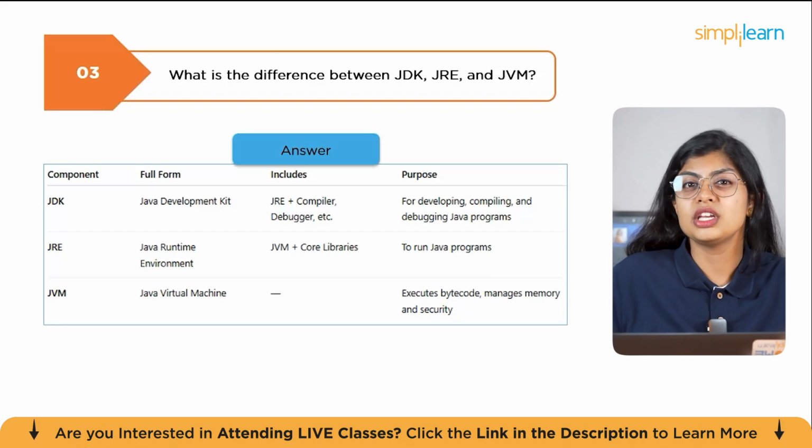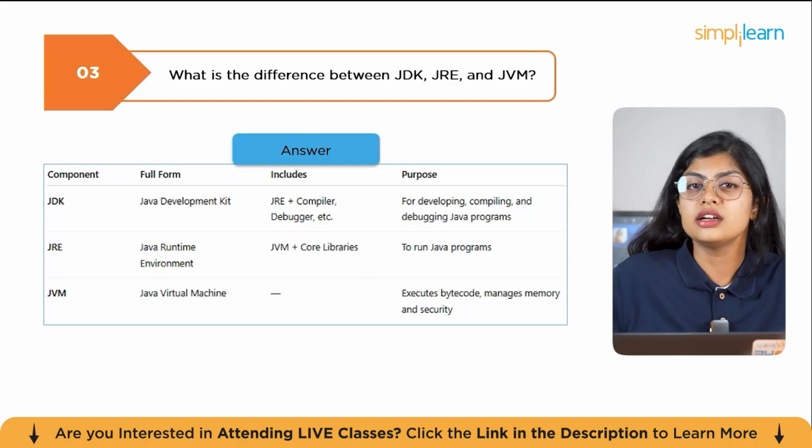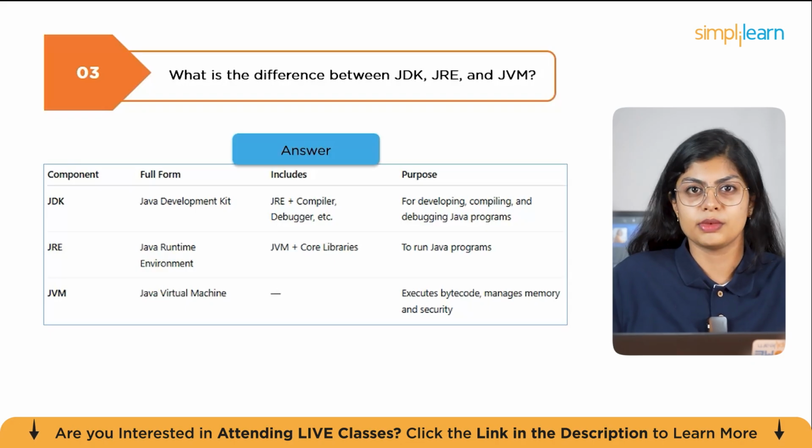Next is JVM. JVM is Java Virtual Machine. This is the engine that executes Java bytecode. It handles memory management, garbage collection, and security. Think of it this way. If you are a developer, you need the JDK to write and test your code. If you are a user just running a Java application, the JRE is enough. The JVM works under both JDK and JRE to execute the bytecode on the host machine.